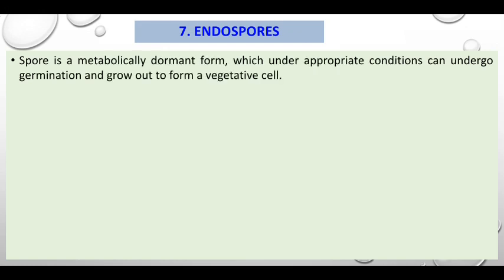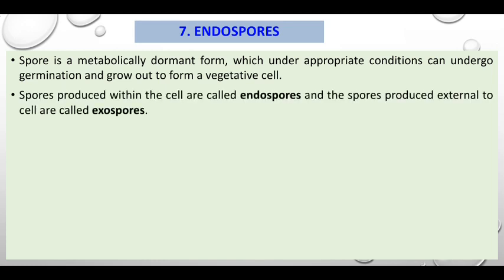Then endospores. A spore is a metabolically dormant form. It is the resting structure or dormant phase of the bacterial cell. It is called an endospore, which under appropriate conditions can undergo germination and grow out to form a vegetative cell. Spores produced within the cell are called endospores, and the spores produced external to the bacterial cell are called exospores.